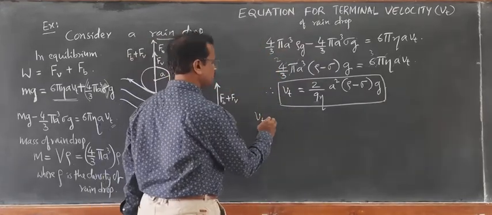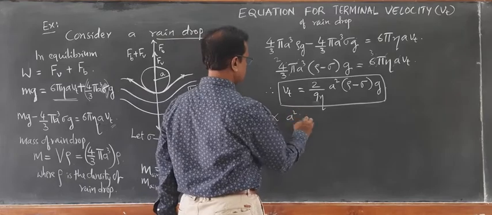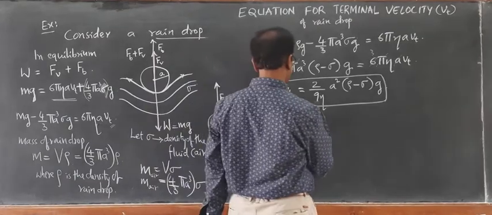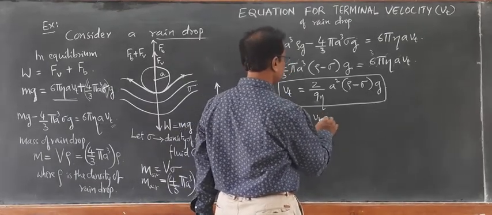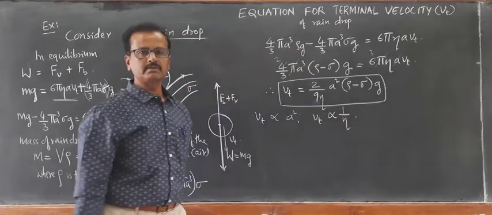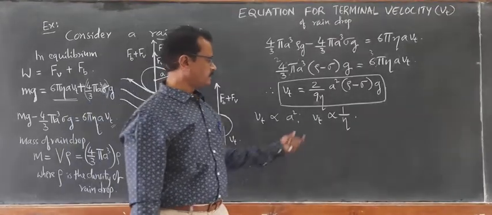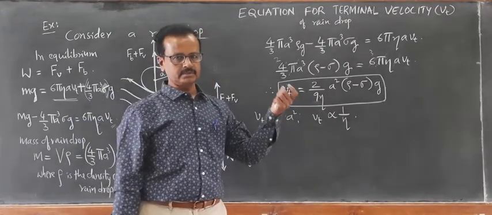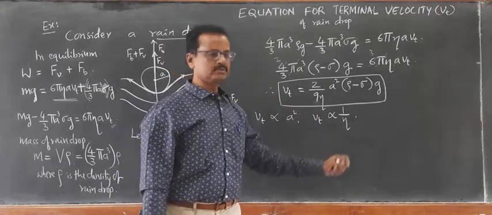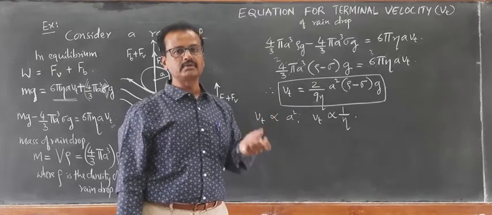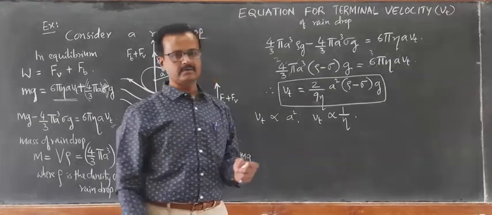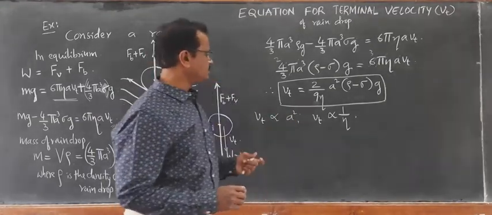Therefore, terminal velocity is directly proportional to the square of the radius, and terminal velocity is inversely proportional to viscosity. That is, the constant velocity with which the raindrop is falling down when the net force is 0 is inversely proportional to the viscosity of the fluid. The more the viscosity of the fluid, the less is the terminal velocity. The less the viscosity of the fluid, the more is the terminal velocity. That's how we calculate the terminal velocity.